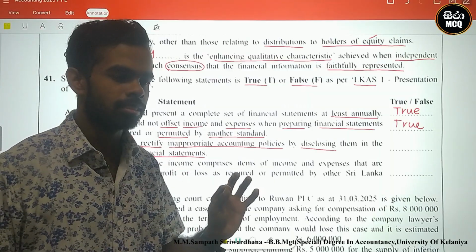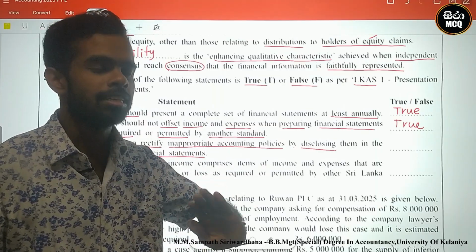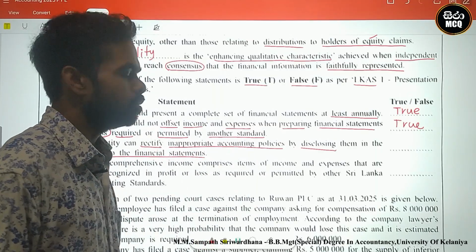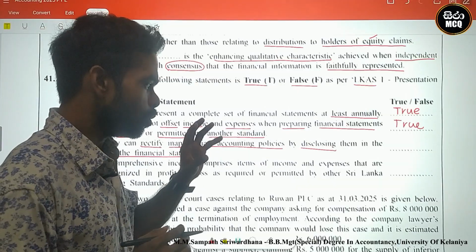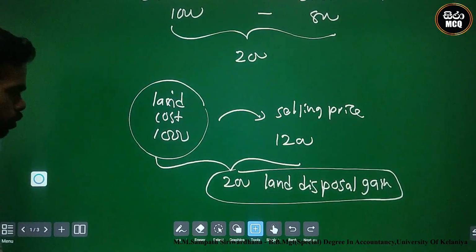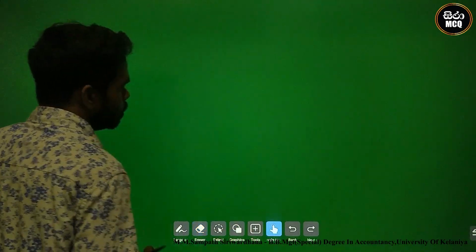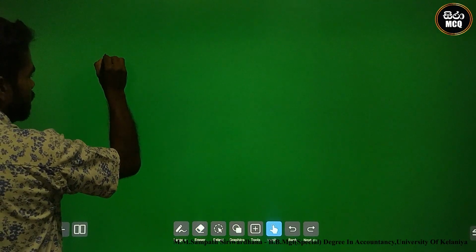You note some reasons and you can rectify this accounting policy. Is that correct? This is policy changing now. In policy changing, there are two guidelines. What are the two specific times you can change the policy?